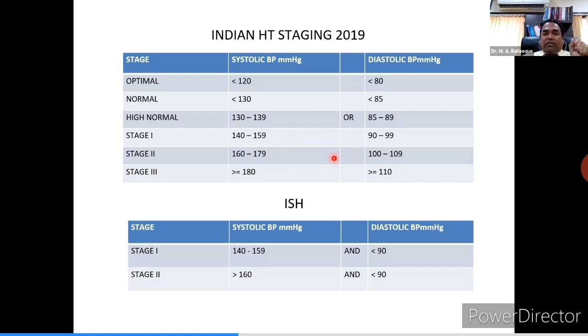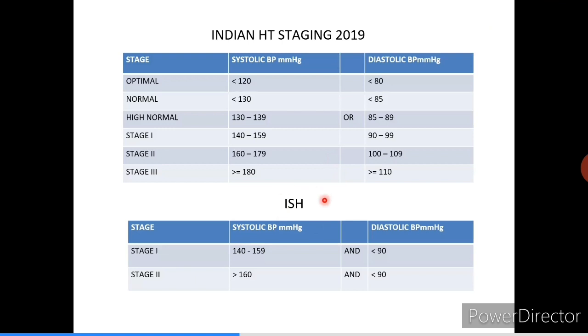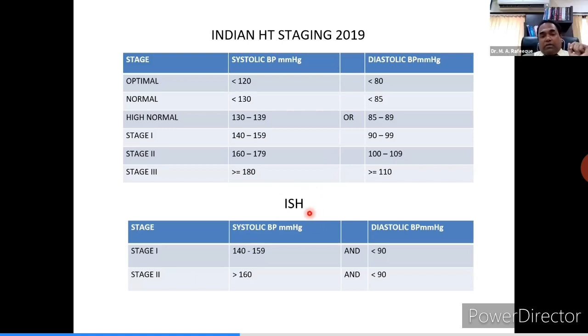In the Indian hypertension staging, they have also mentioned isolated systolic hypertension, which was not mentioned earlier in any classification. Stage 1 isolated systolic hypertension is systolic BP between 140 to 159 and diastolic less than 90. Stage 2 is systolic more than 160 and diastolic less than 90.